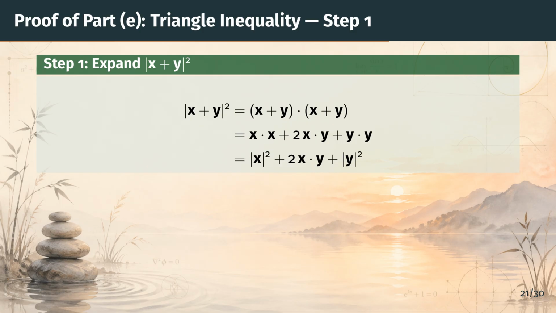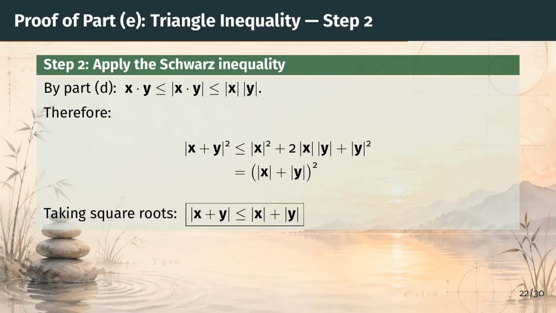The middle term, 2 times the inner product of x and y, is the cross term that we need to estimate. Let's apply the Schwarz inequality to it. The Schwarz inequality tells us that the cross term x dot y is at most the product of the norms. Substituting this bound into our expansion, the right-hand side becomes a perfect square. Taking square roots of both sides completes the proof of Part E.